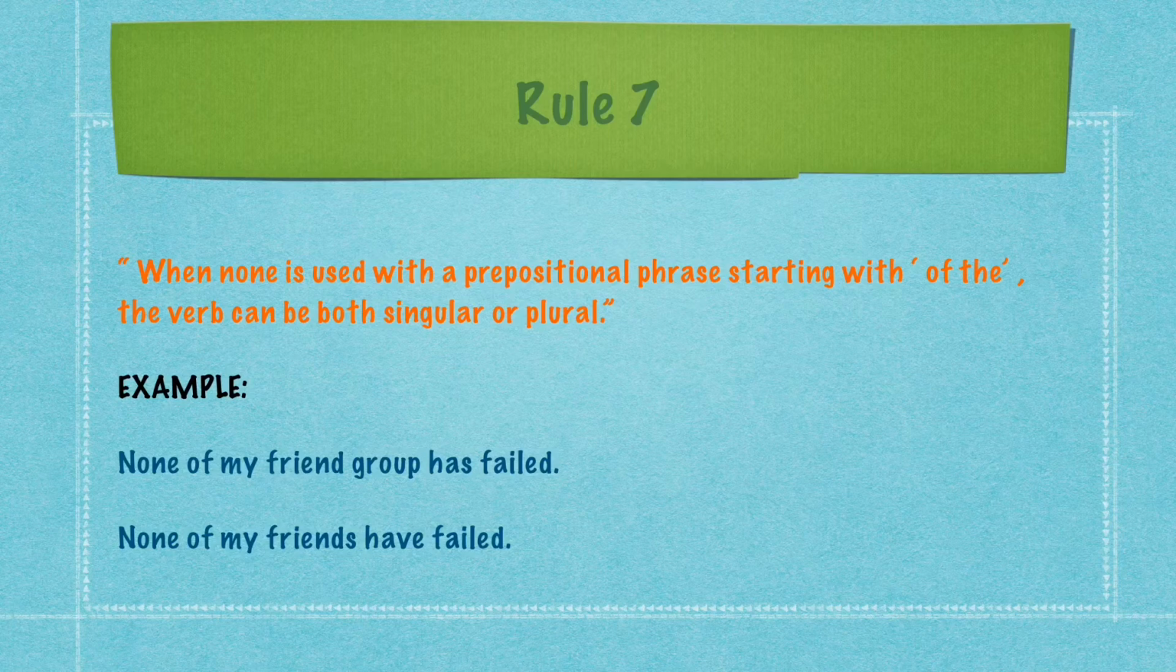One more important thing to note about this rule is when no is being taken here in place of none, the condition will be different. No plus plural noun will take a plural verb. No men are hungry now. Here you can see no plus a plural subject, men, is taking a plural verb are here. So I hope this rule number 7 is clear.